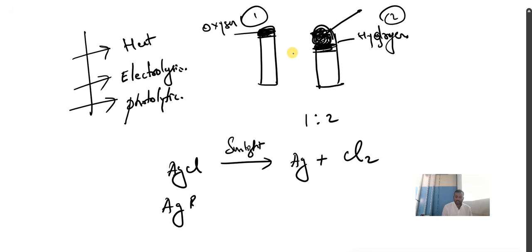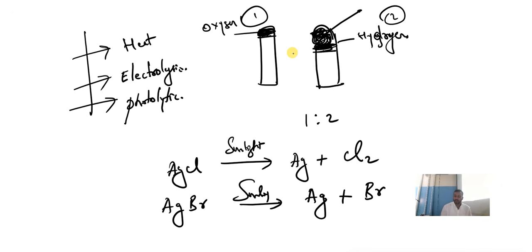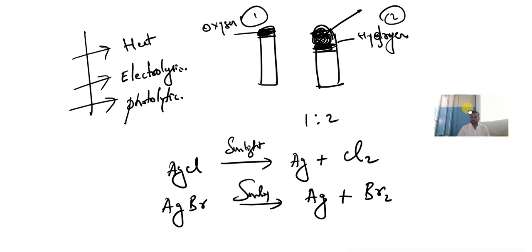Same way, silver bromide in the presence of sunlight forms silver plus bromine. Understood? So these all reactions are very important reactions.